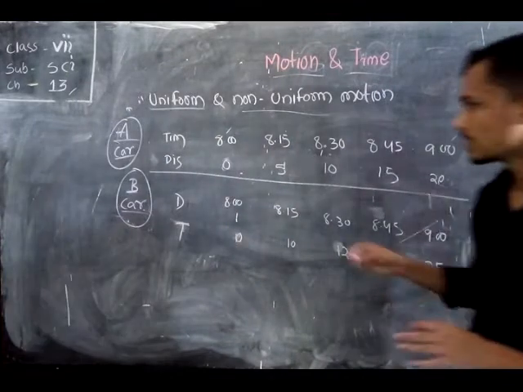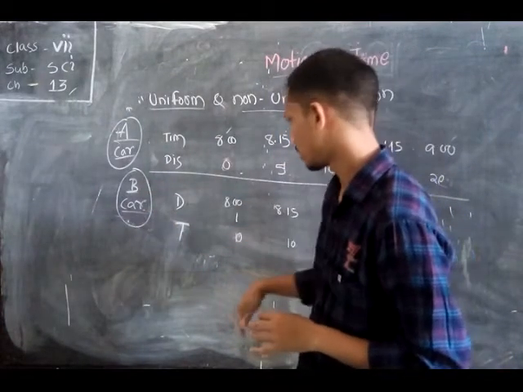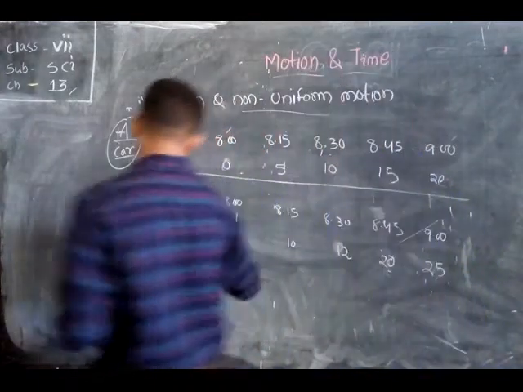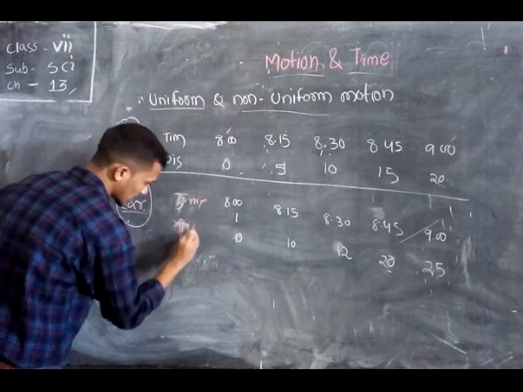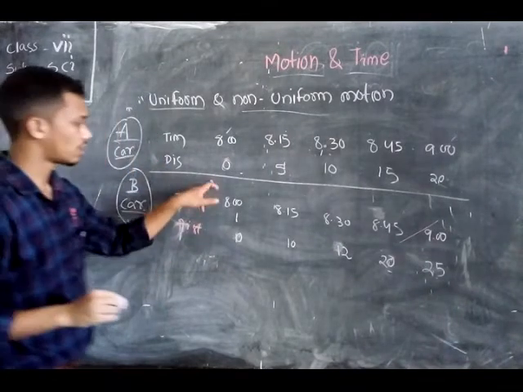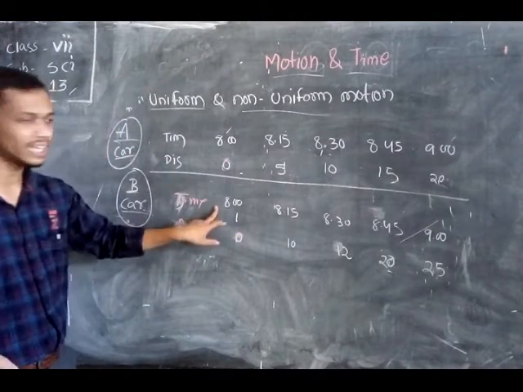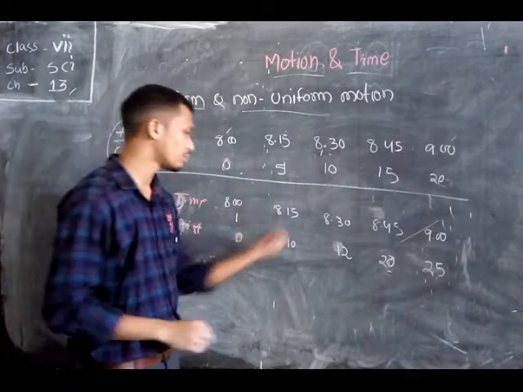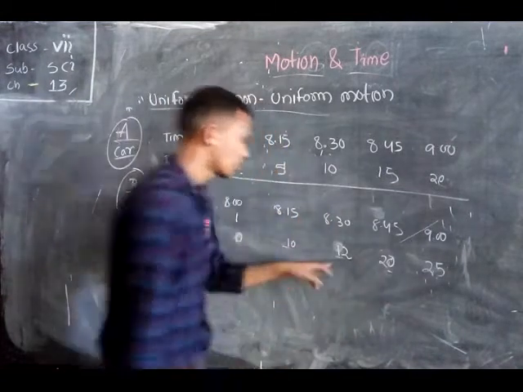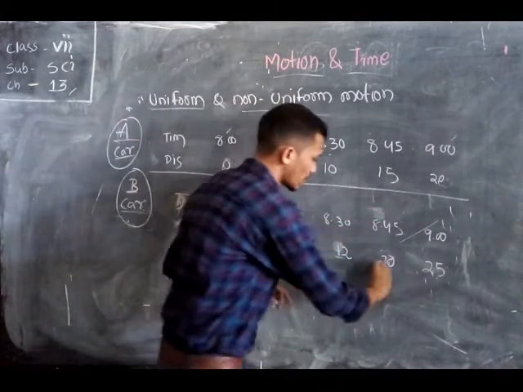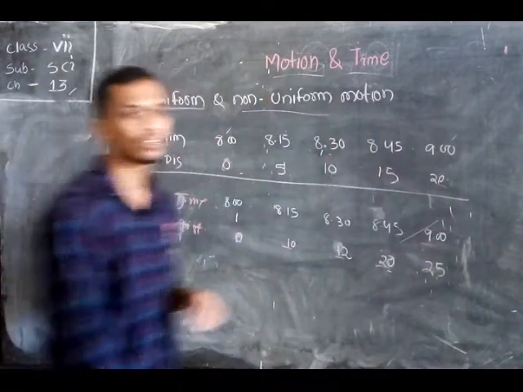Similarly, the notation for car B: this is the time and this is the distance. Car B also starts its journey from 0 at 8 a.m. Then at 8:15 it covers 10 kilometers, at 8:30 it covers 12 kilometers, at 8:45 it covers 20 kilometers, and at 9 it covers 25.